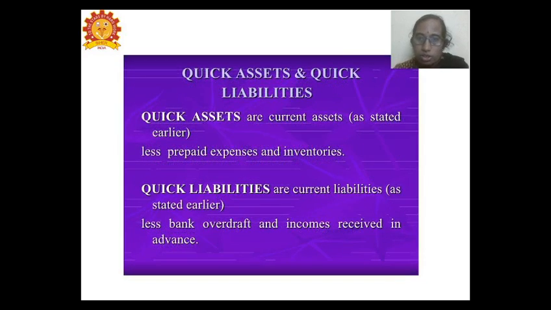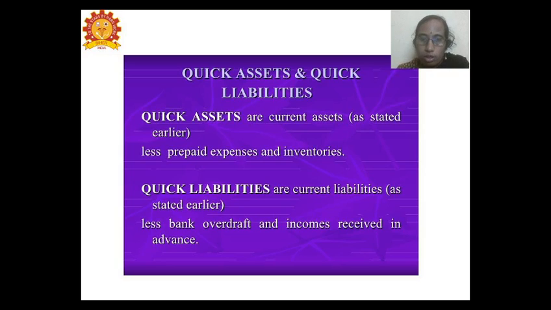In the quick assets, they are stating that the current assets are taken, but they are not able to take the prepaid expenses and the inventories. The prepaid expenses are already paid, so they have to be ignored. Inventories have three processes: the raw material, work in progress, and the finished goods. The in-between processes have to be eliminated, since they will take time for the money to be rotated.